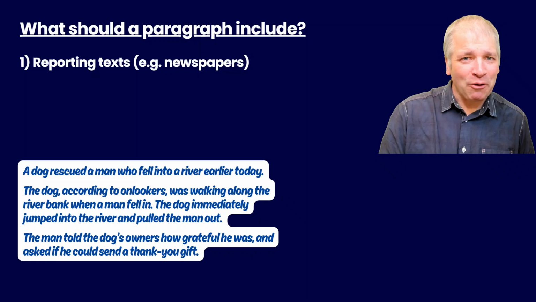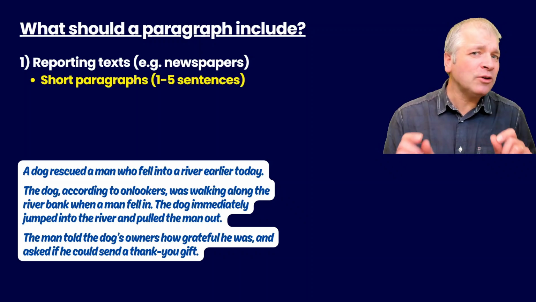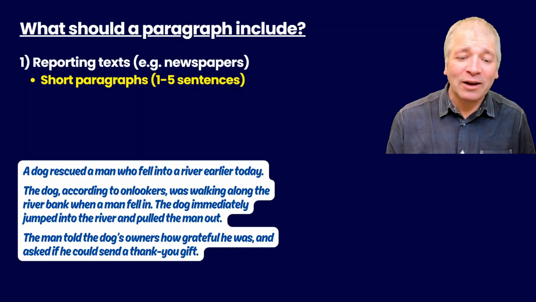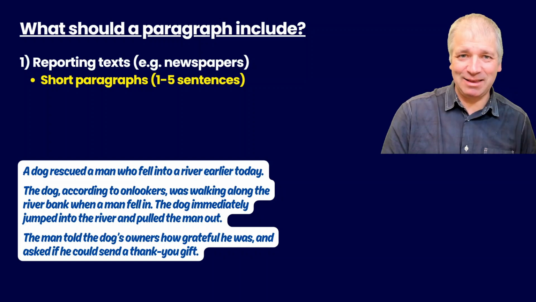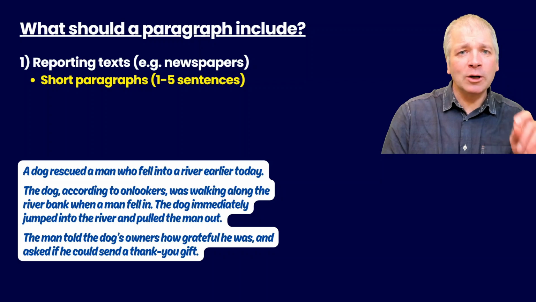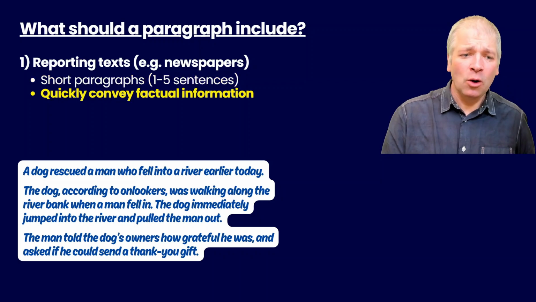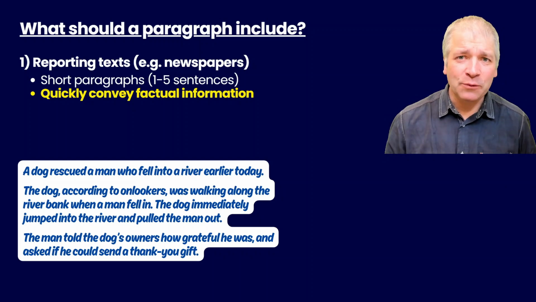We have three paragraphs here. What are the characteristics of these paragraphs? Well, first of all, you'll notice that they're quite short. In fact, two of the three paragraphs just have one sentence in it. That's different to most other types of text. So why do we have these short paragraphs? Well, it's because we're trying to quickly convey factual information.